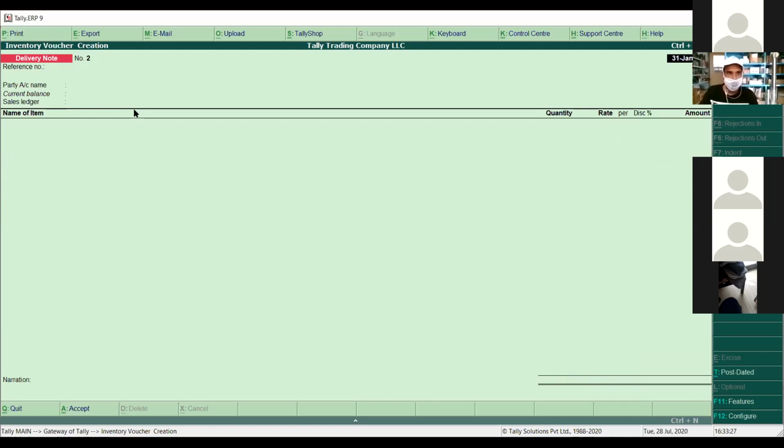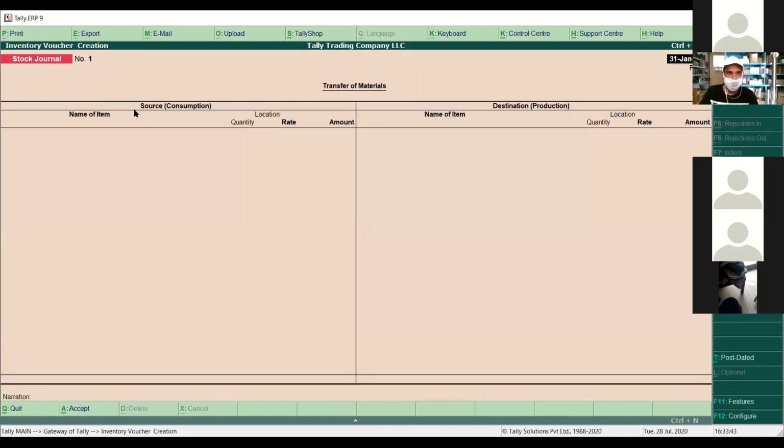So if I want to print this delivery note, what can I do? I have to go back to display, day book, and then generate the delivery note. We have to open the delivery note voucher again, or simply on this screen I'll press the Page Up key to bring back my delivery note vouchers.